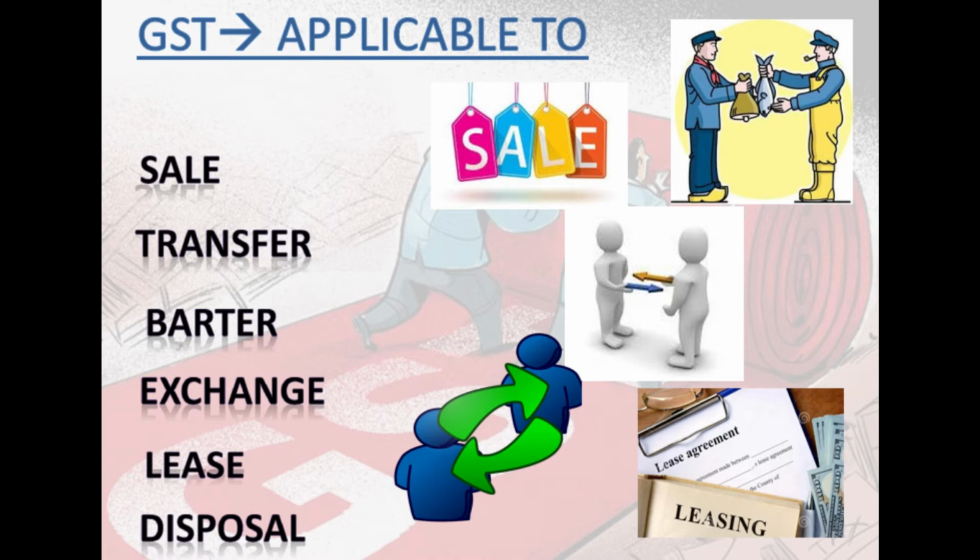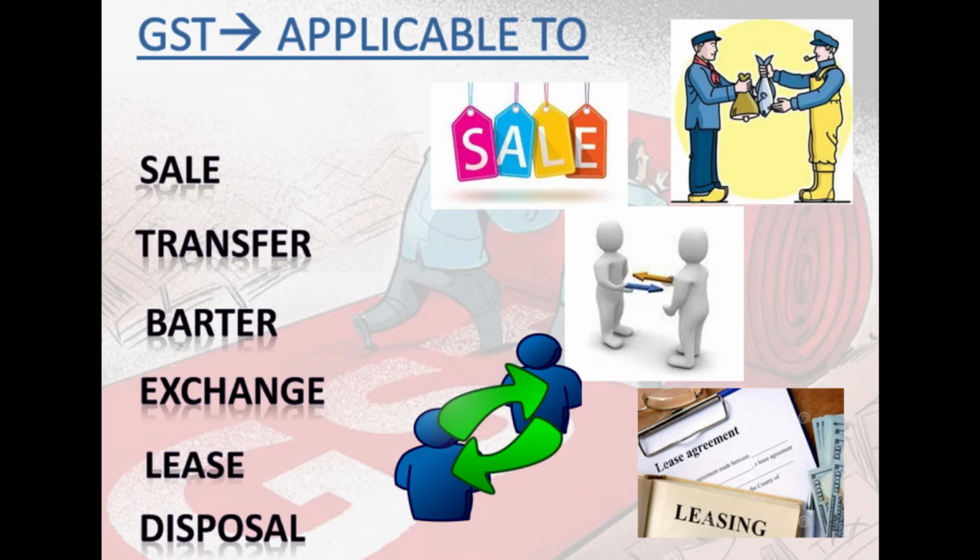Lease, that is, if you have given certain goods on lease, or plant and machinery on lease, then GST will be applicable. And even on disposal, if you are going to dispose something, that is scrap something, then that scrap sale also will attract GST. Friends, I hope I am clear on this. There is a taxable event called supply. It is not only sale, it is not only transfer, it is not only barter, exchange, lease, disposal, correct? So that is the biggest difference between pre-GST and post-GST regime.